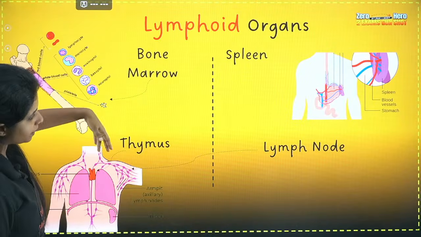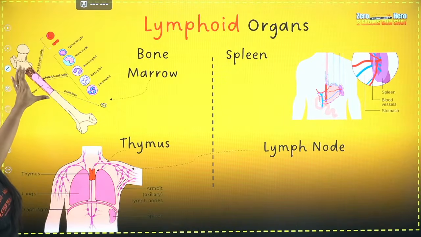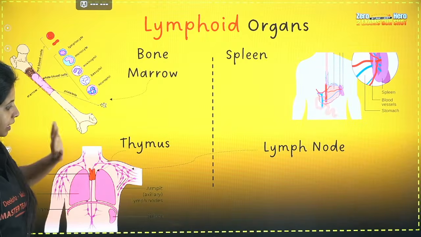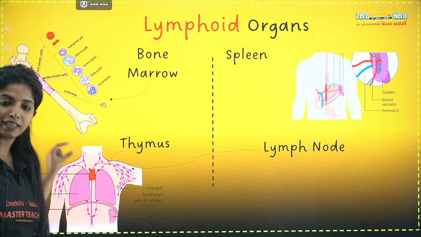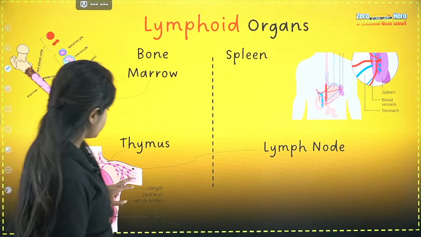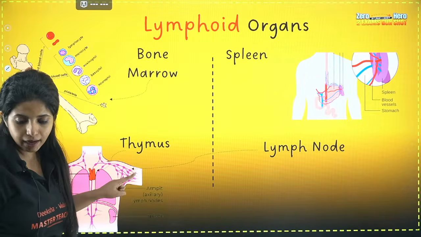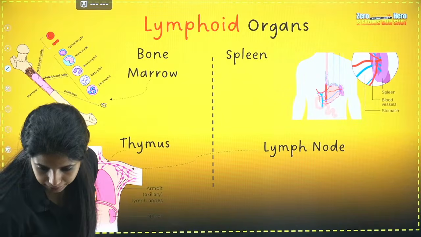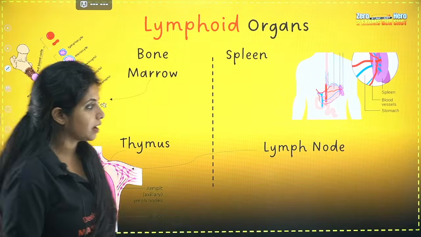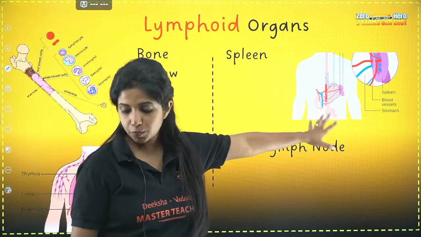So here I have explained everything. Bone marrow: inside the bone you have the red marrow where all the cells are formed. After that, B lymphocytes mature there. The thymus is right over here, and in the thymus your T lymphocytes will come and mature. Then you have lymph nodes. These structures that you see are lymphatic vessels, and the small things that you see are lymph nodes. Okay? Got it? Fine. And that is the spleen.